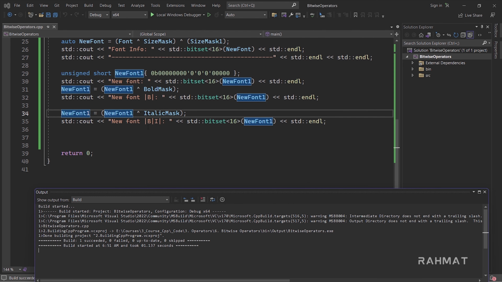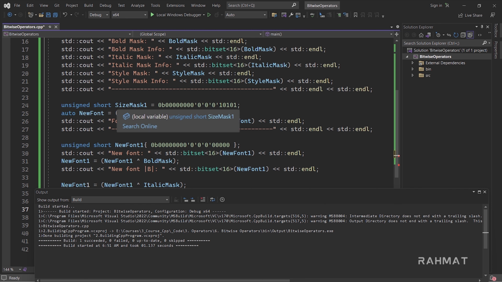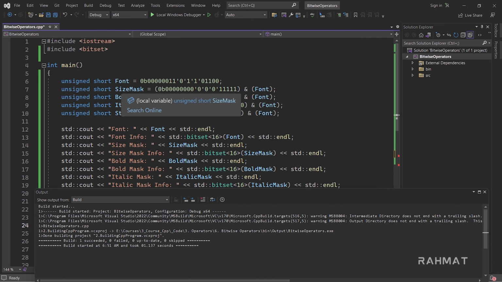So let's tell our new font 1 again. This time we want our new font to have some size also. So new font 1, and say, hey new font, you should have size. Which size do we want to apply? We have size mask 1, and we have size mask itself.